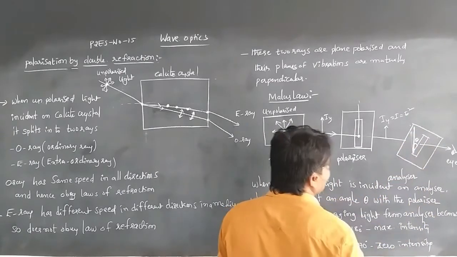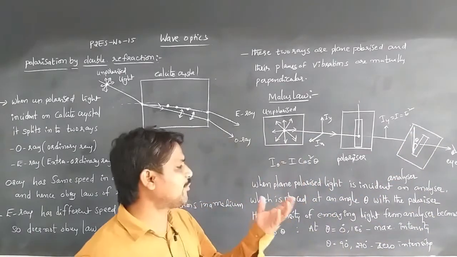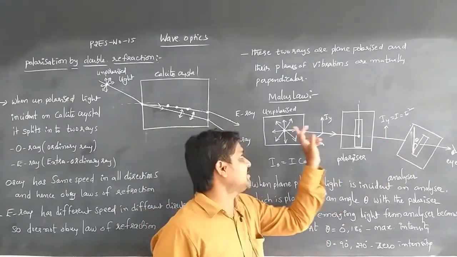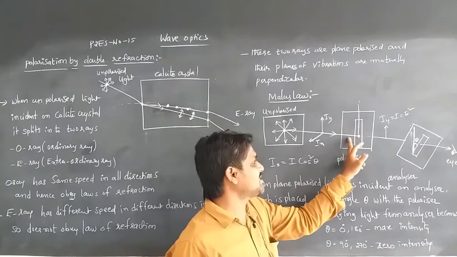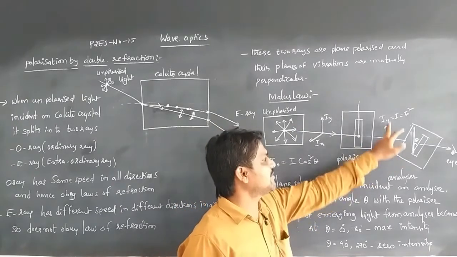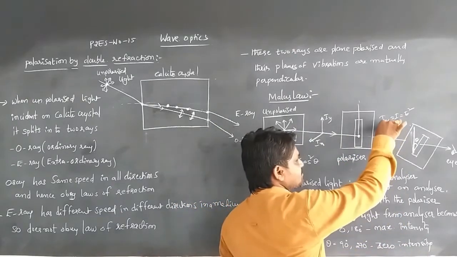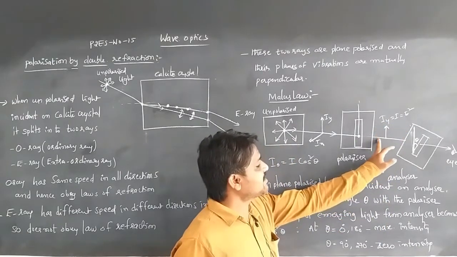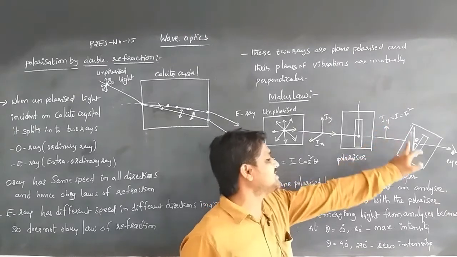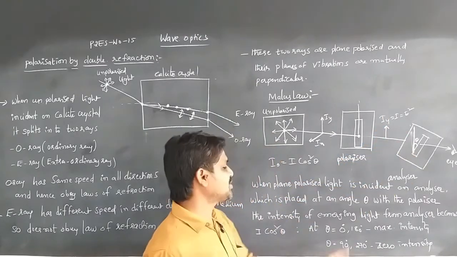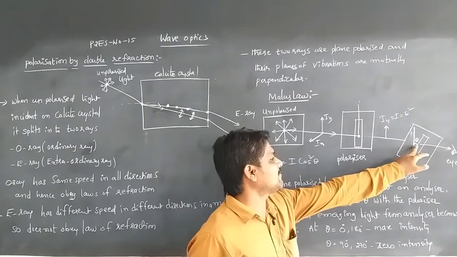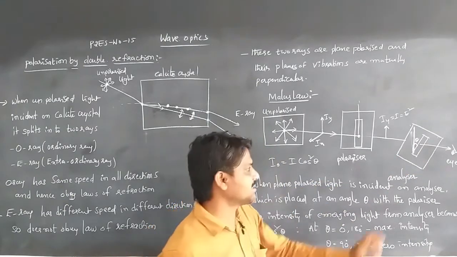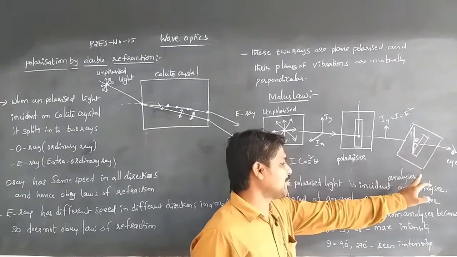Unpolarized light incident on the polarizer becomes polarized and moves in this direction, as we already discussed. Then the plane polarized light is incident on the analyzer, which is placed at an angle of theta with the polarizer.